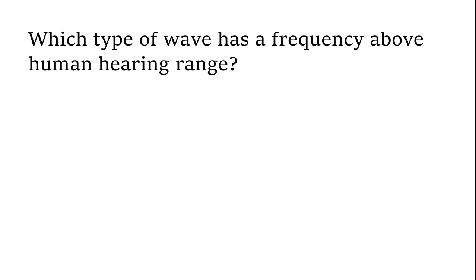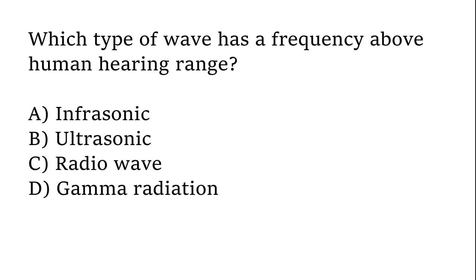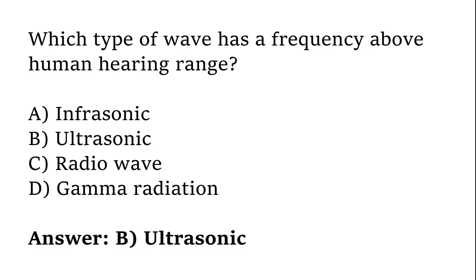Which type of wave has a frequency above the human hearing range? Infrasonic, ultrasonic, radio wave, gamma radiation. The correct answer is option B, ultrasonic.